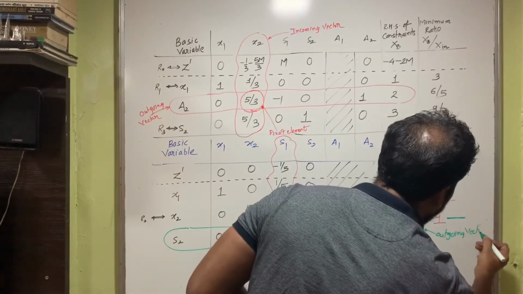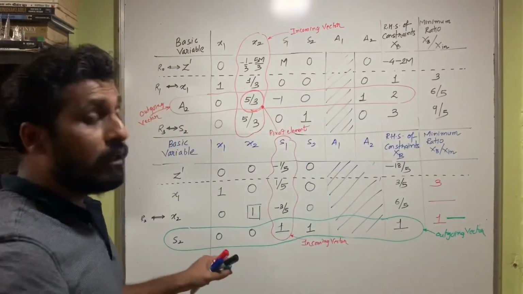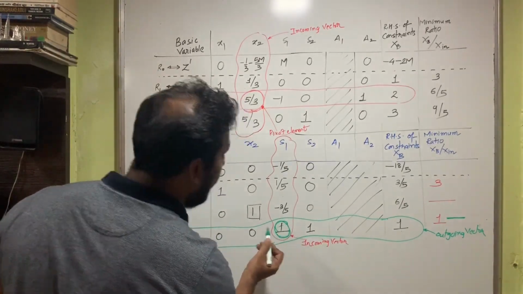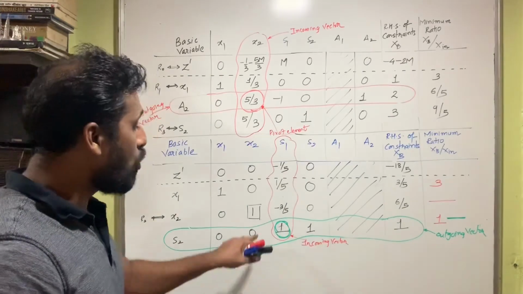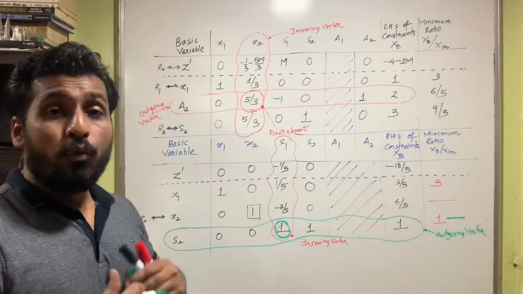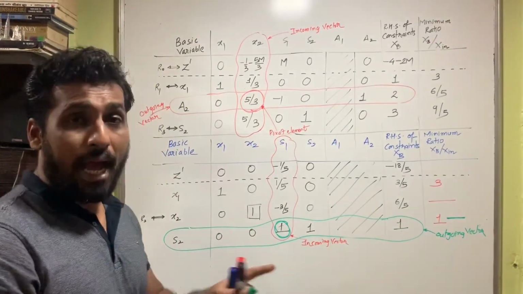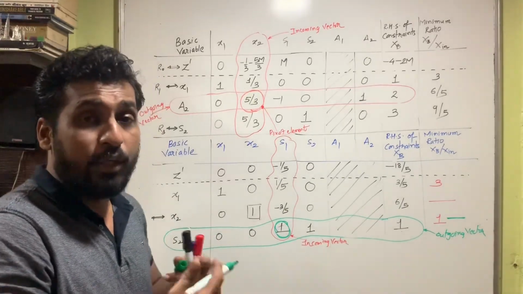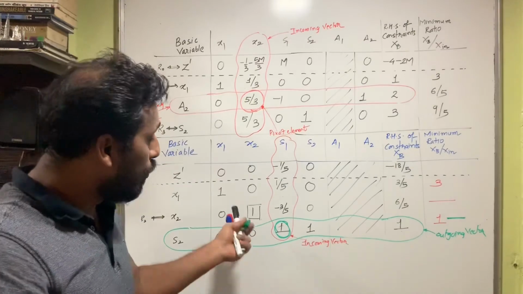And have you noticed the intersection of the incoming and the outgoing vector, which is 1 here, isn't it? The intersection of the incoming and the outgoing vector is called the pivot element, which is 1. We need to make this value 1 as we have already done, isn't it? But it is already 1. We did not simplify it again to make it 1.